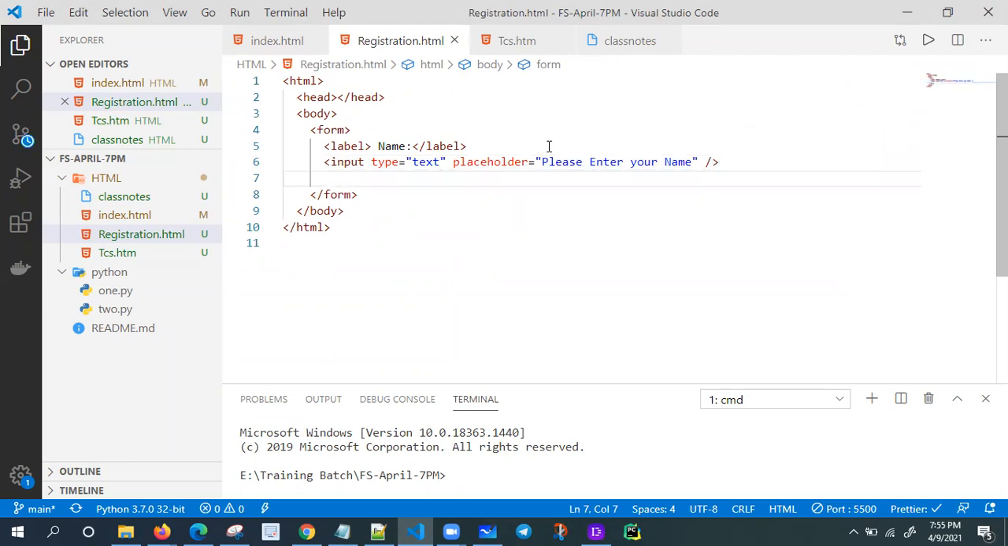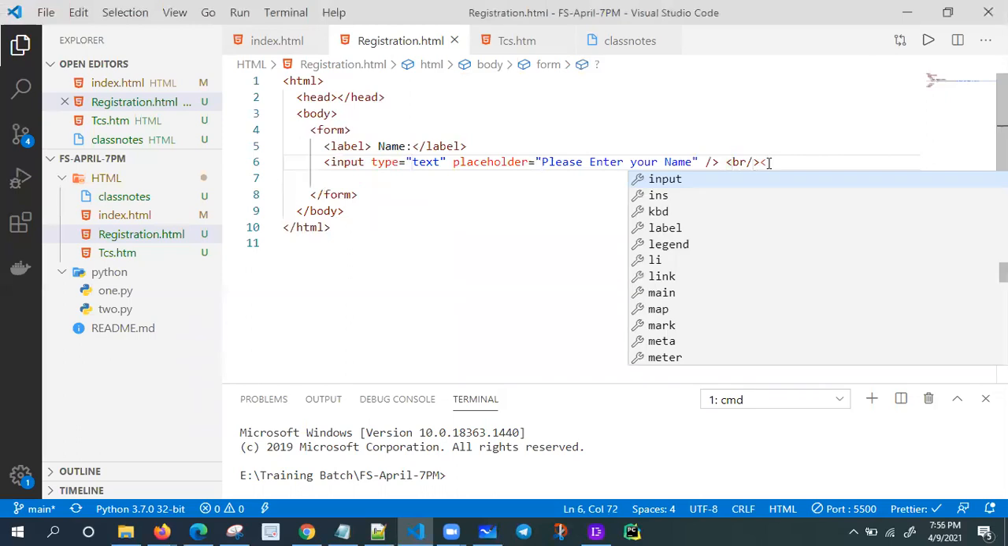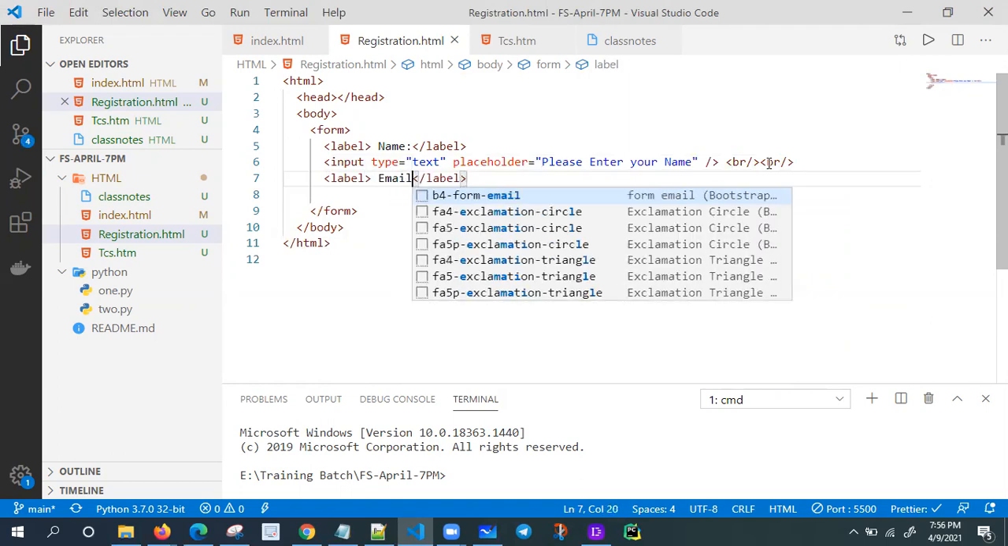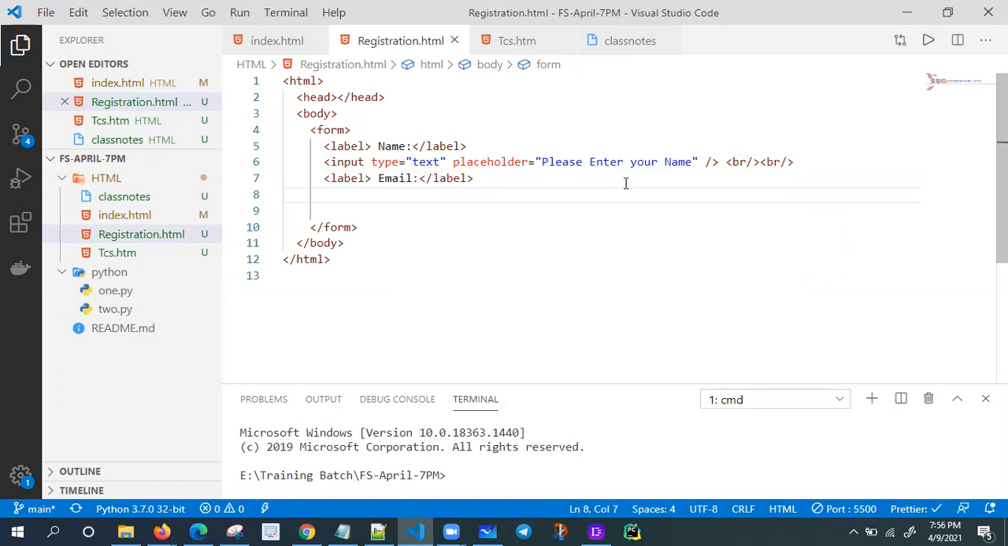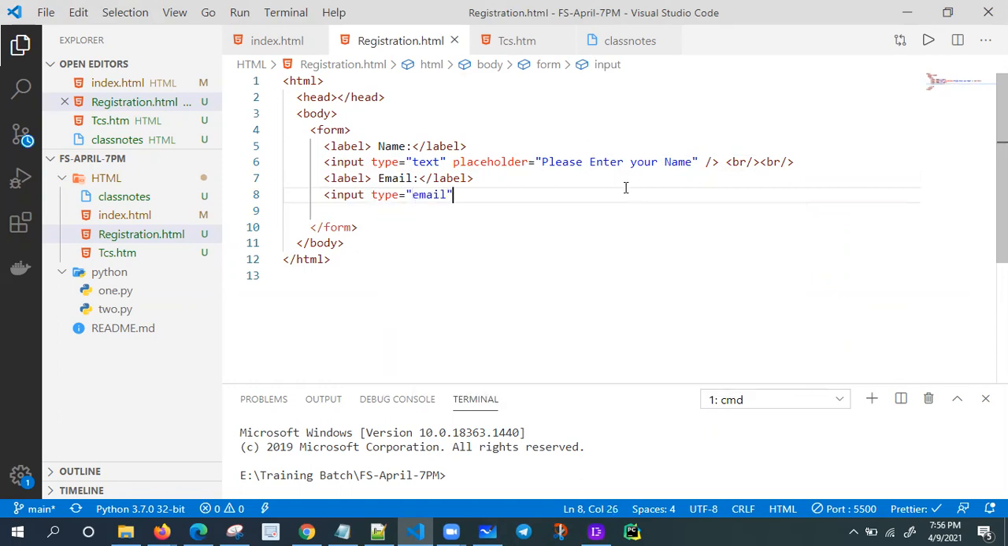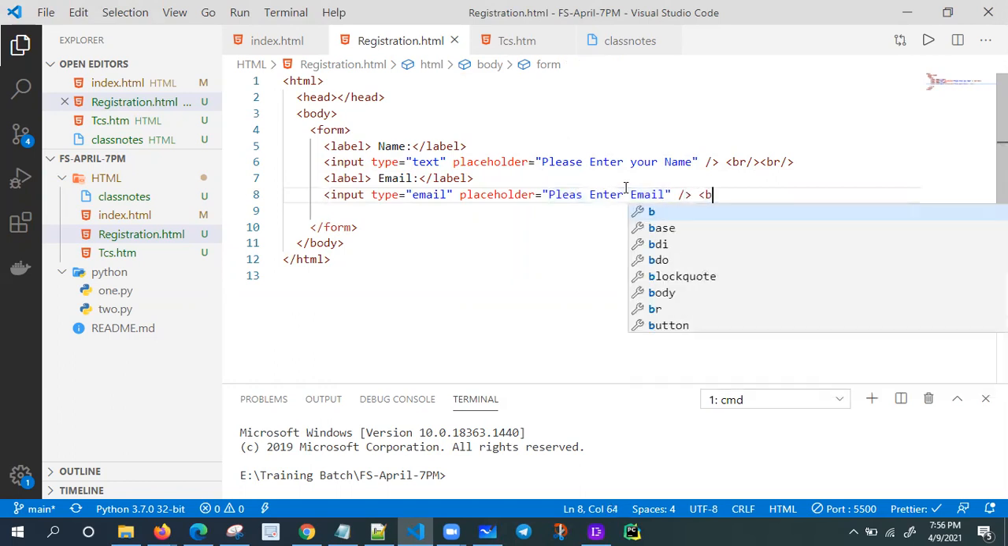So I'm going to take one more. I'm giving one or two breaks here. Okay, two breaks. Here, one more label. The label is my email. Then I want one input box to enter the data for the user. The user is going to enter something, type equal to email. You can take email or text also, fine. And a placeholder equal to, please enter email. Okay, let me close this one, self-closing tag. I want one or two breaks also.